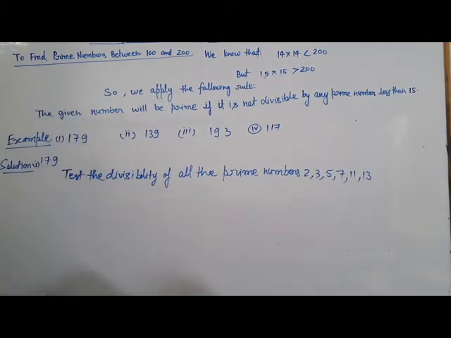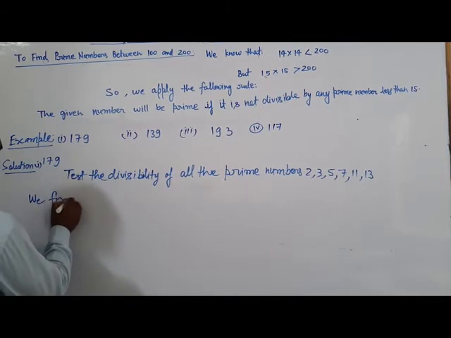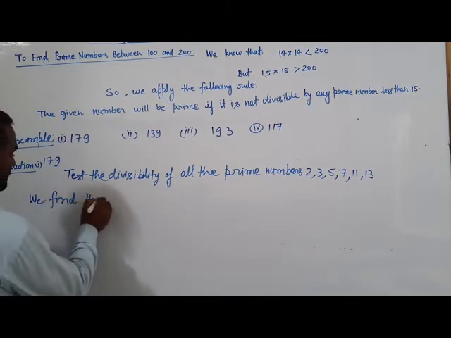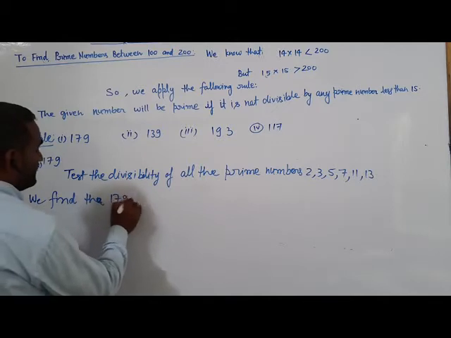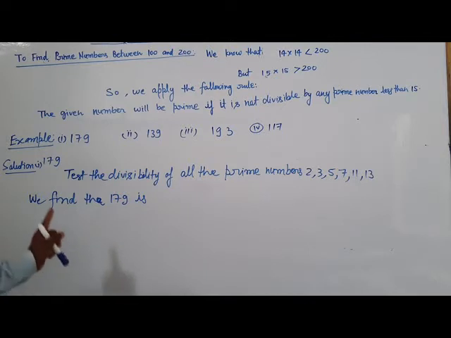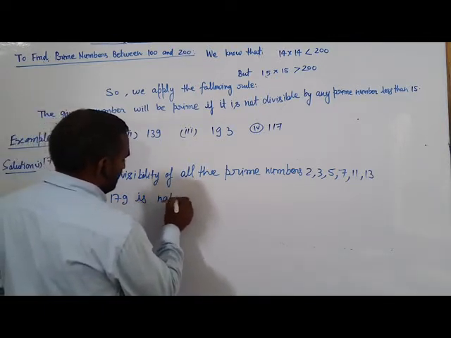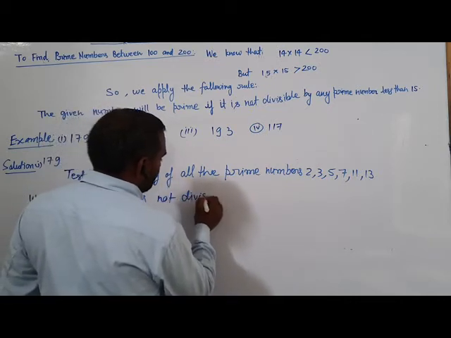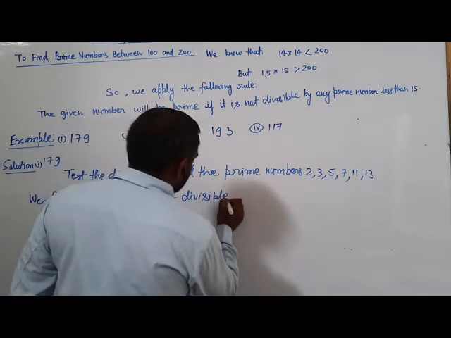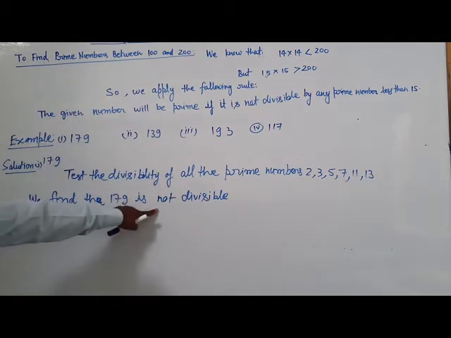So we find that 179 is not divisible by any of them.